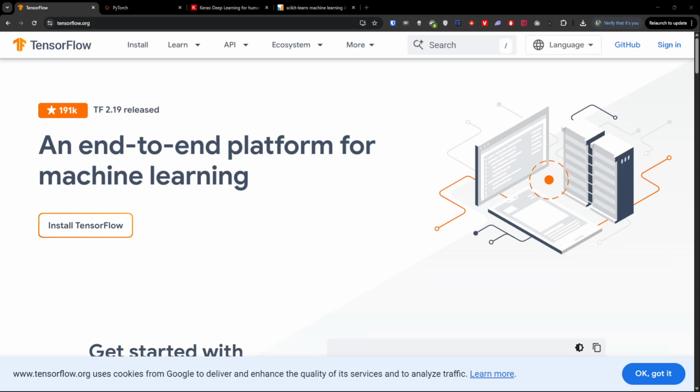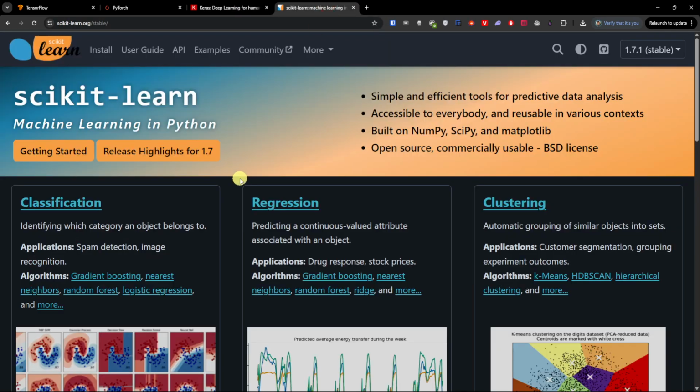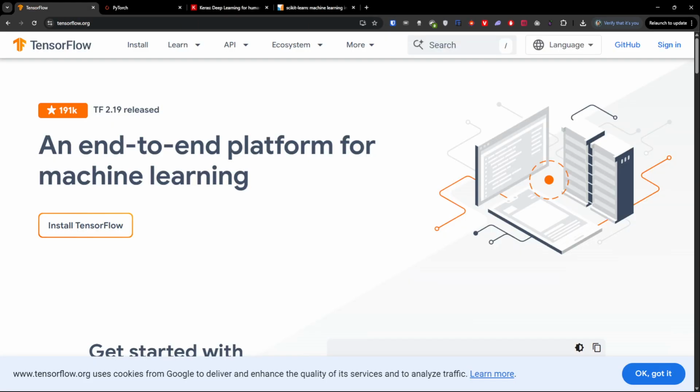Hey guys, in this quick video I'm going to compare TensorFlow with PyTorch, with Keras, and with Scikit-learn, and what are the main differences.